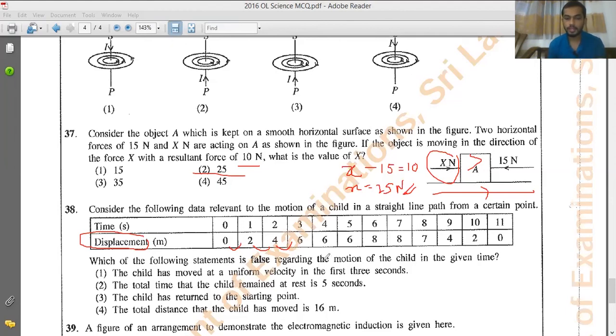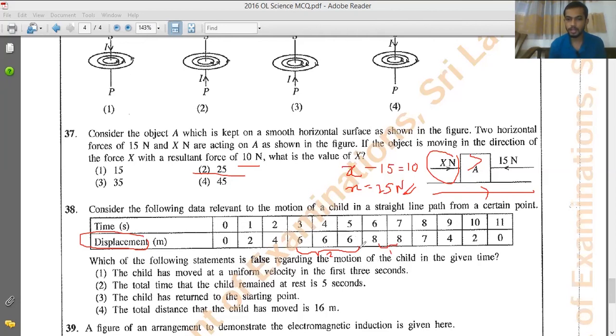Then the second answer: the total time that the child has remained at rest is 5 seconds. If the child has remained at rest, the displacement should not change. So from the third to the fifth second, the child has rested for 2 seconds. And in this part, 8, 8, the child has rested for 1 second. So altogether, that is 3 seconds.